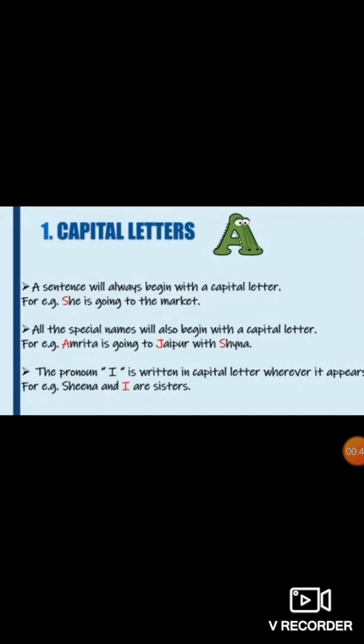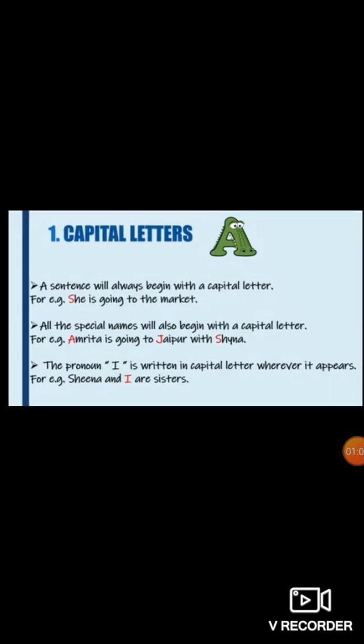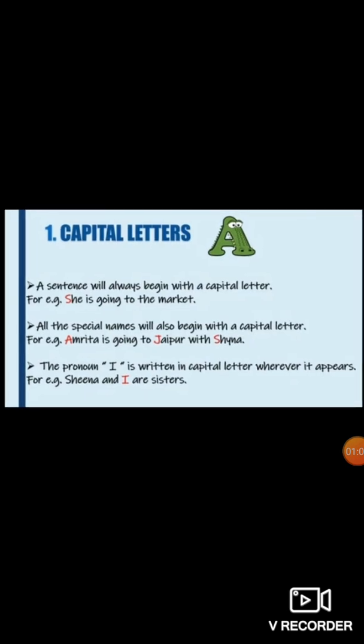First of all, we have capital letters. A sentence will always begin with a capital letter. For example, She is going to the market. Here, the word she is beginning with capital letter S. All the special names will also begin with a capital letter. For example, Amrita is going to Jaipur with Shaina. Here, in the word Amrita, A, in Jaipur, J, in Shaina, S. All these three letters are capital.